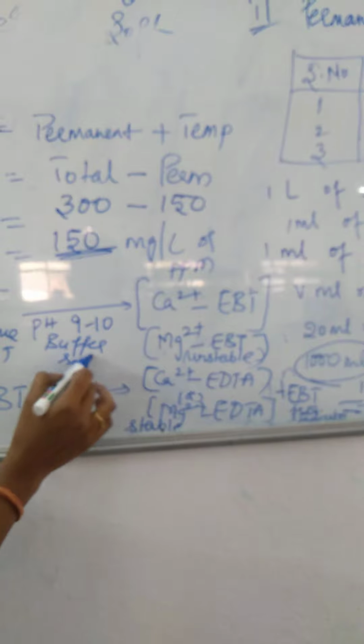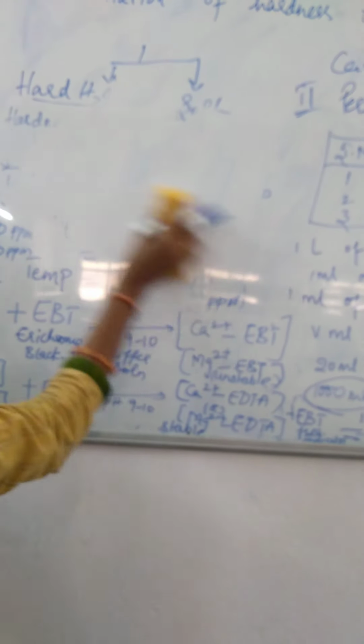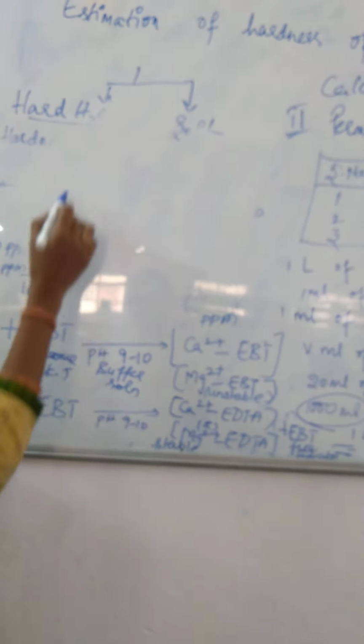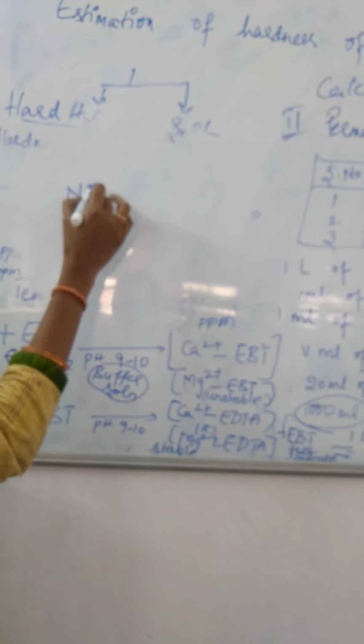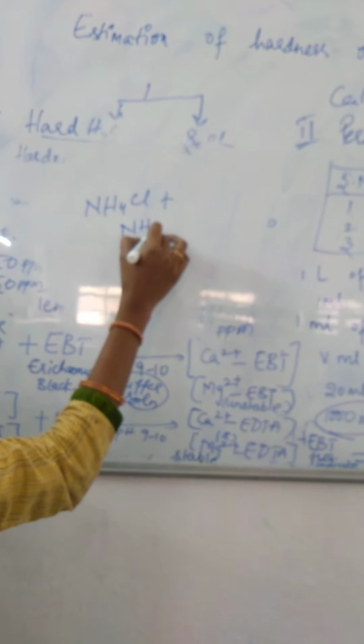Why are we adding a buffer solution? We are adding the buffer solution to maintain the pH constant. The buffer solution is a mixture of ammonium chloride and ammonium hydroxide.